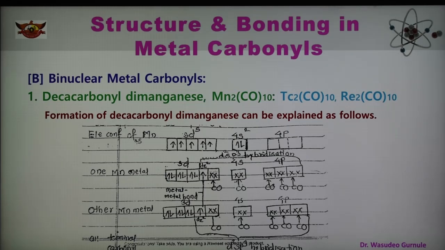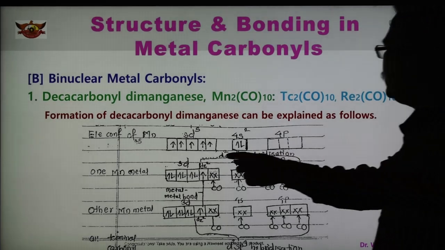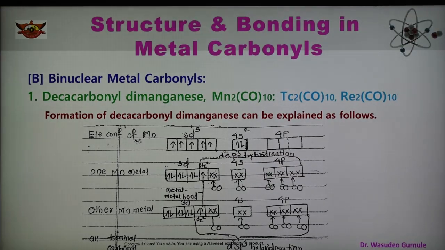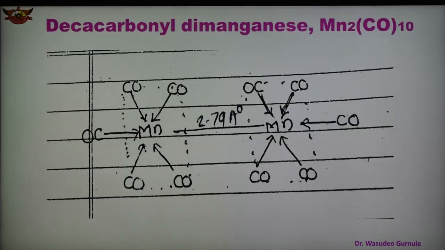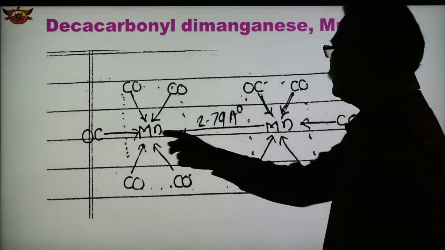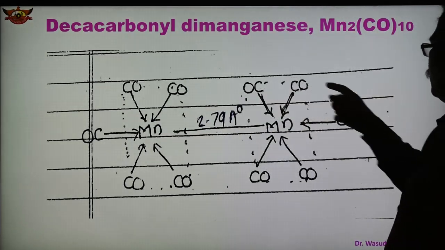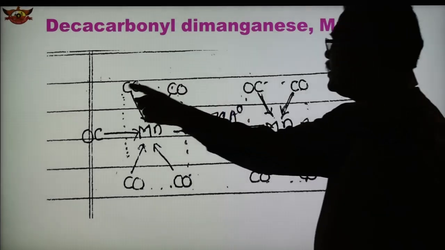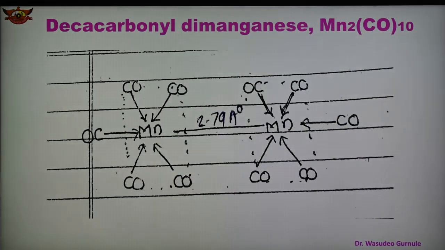So the shape now, because the hybridization is d2sp3, is octahedral, and two octahedra are joined together as shown in this figure. This is the octahedral structure, and this is the metal-metal bond here, and each metal has 5 CO ligands. There are also 5 CO ligands on the other metal. So in this way the two octahedra are joined together, and this is the structure shown here.